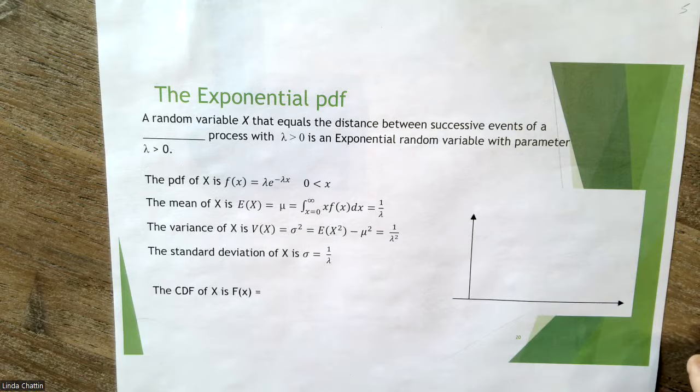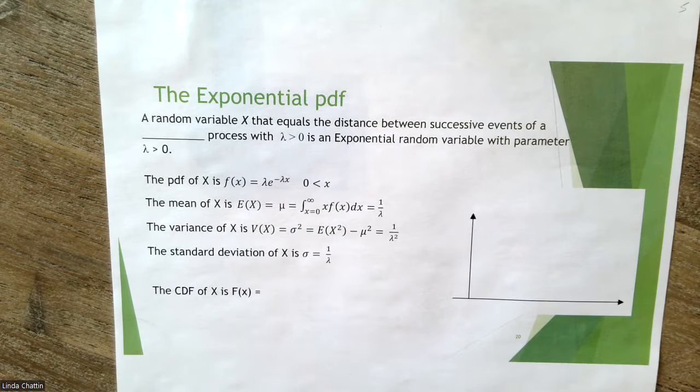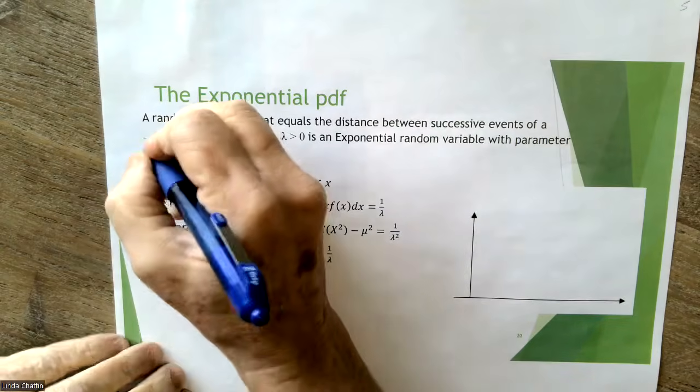The next, I guess it's just two slides I have here, are about something called the exponential probability density function. You have actually seen this before when we were introducing some of the chapter 4 concepts. Now we're going to actually put a name to this distribution. And the exponential distribution, and a random variable that has the exponential distribution, comes about when we are looking at consecutive events or successive events of a Poisson process.